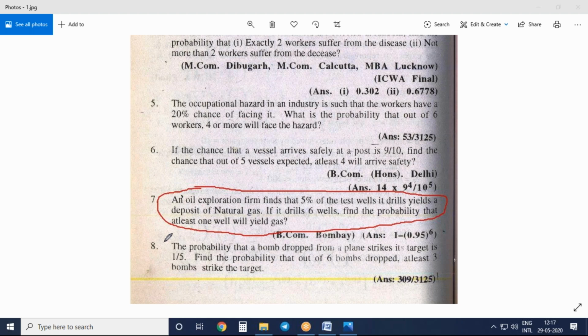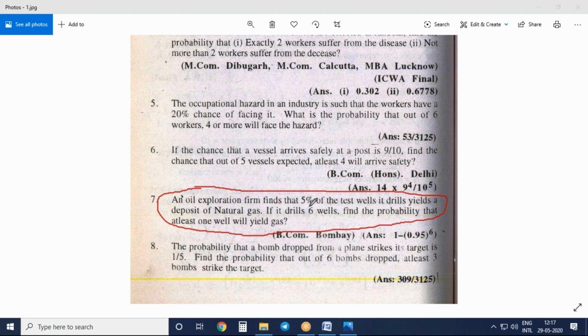If it drills 6 wells, find the probability that at least one well will yield gas. So here first let us find what is the given information. An oil corporation firm finds that 5% of the test wells it drills yield a deposit of natural gas. This is the information. What is the question? At least one well will yield gas. So both information and question are the same.